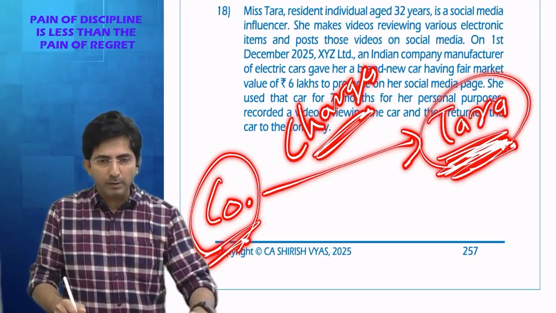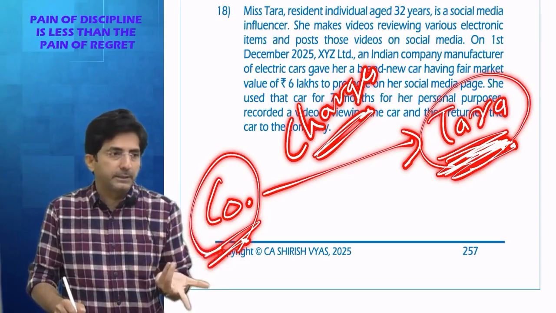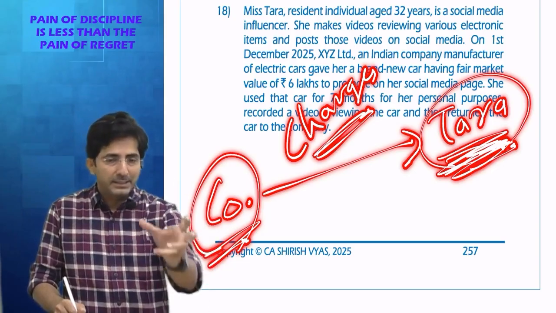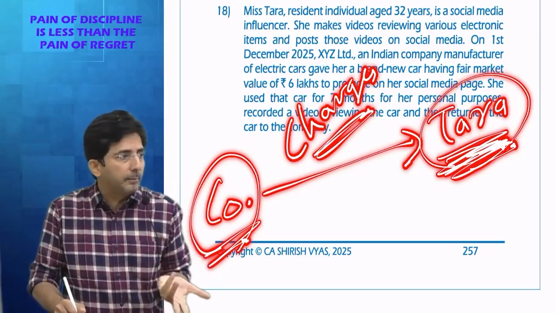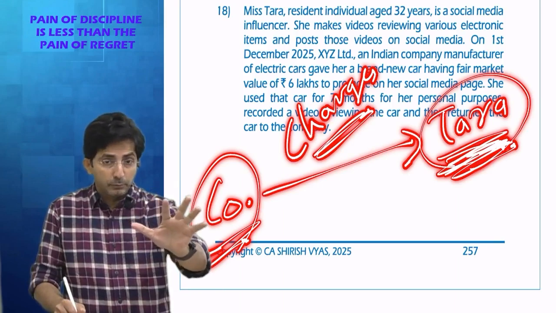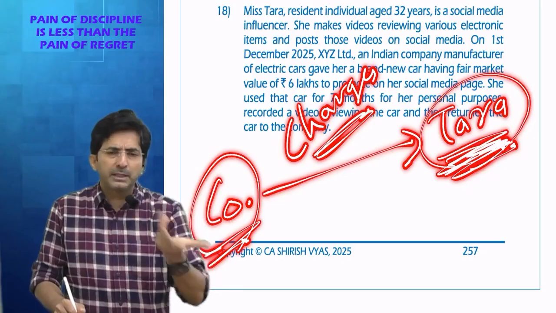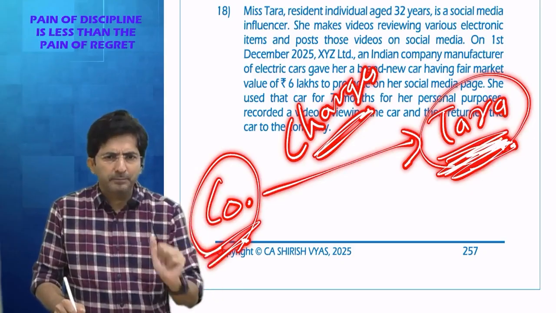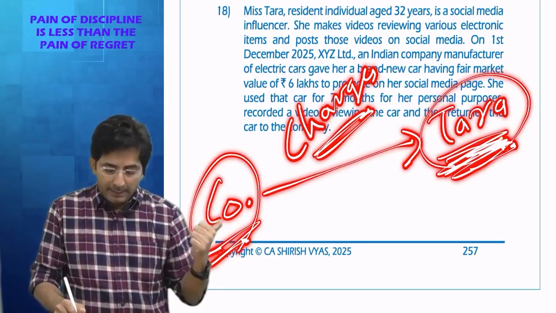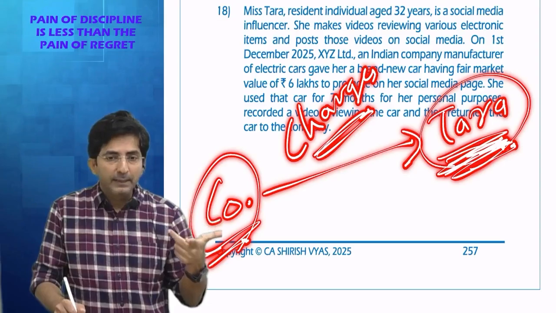What is the meaning of works contract? If someone is doing work as per our requirement specification, Tara will have to make the video for the Instagram channel as per the requirement of the company. If the company says, Tara, you speak for our car in this manner, in this tone, Tara will do as per the requirement of the company, for which she is paid. But whatever, it is an advertisement thing only. And on advertisement, TDS comes under 194C.